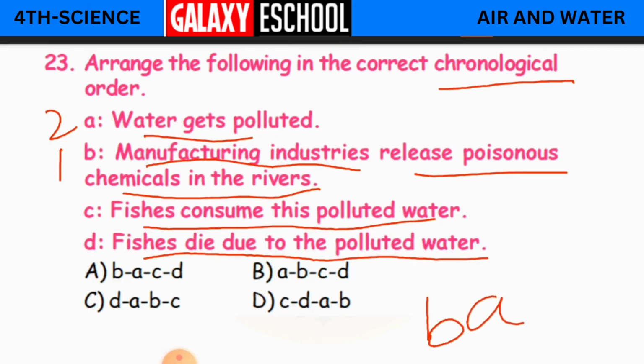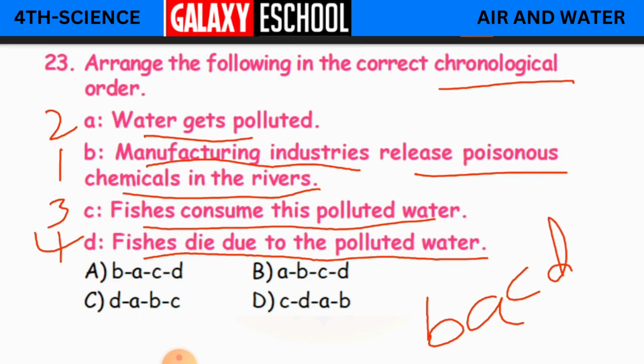Next comes A. So in water, aquatic animals, they live there. So here fishes consume this polluted water. Fishes are going to drink this polluted water. The third point, and because of that, fishes die due to the polluted water.